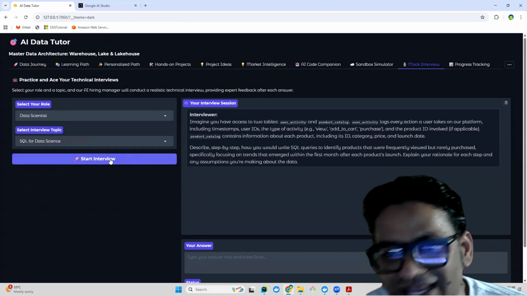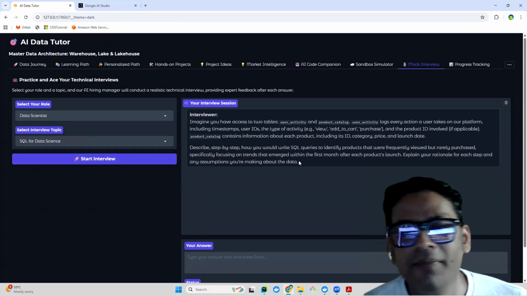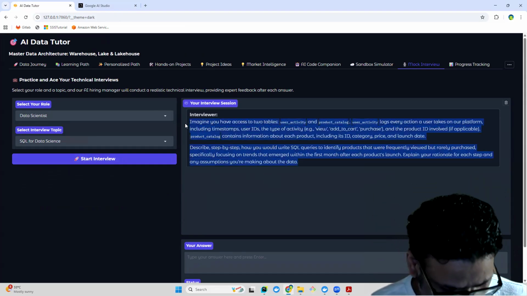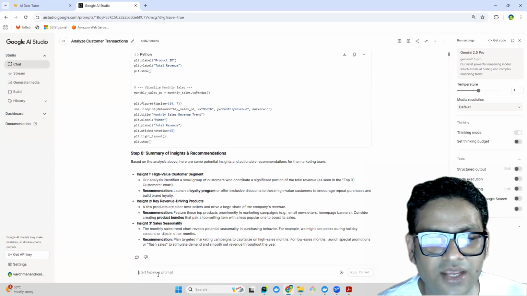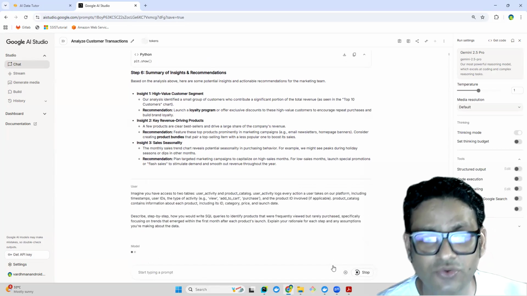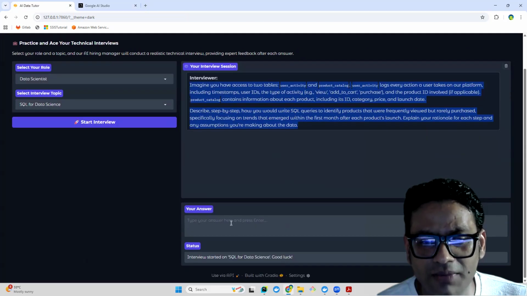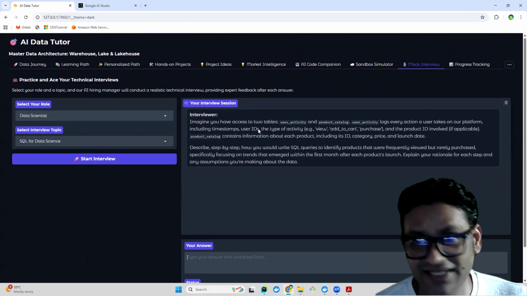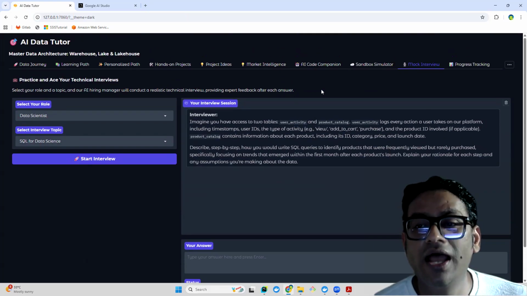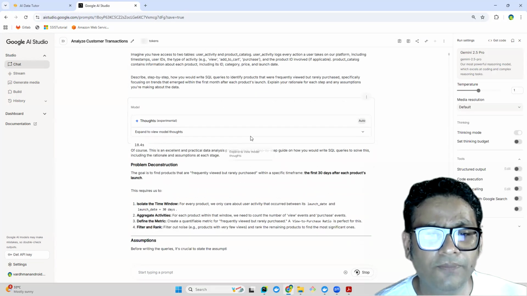And then this AI is going to ask a bunch of questions. Imagine you have access to two tables, and so on, right? So based on your understanding, we can just quickly come here and ask the LLM, just to give you the sense of how this is going to work, because the LLM is going to provide the exact solution, and then we can put it over here and see whether it is doing what it is supposed to do, this particular feature to have a mock interview environment, right? Okay, cool.